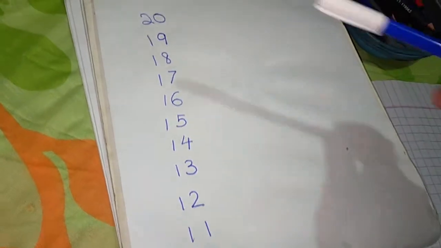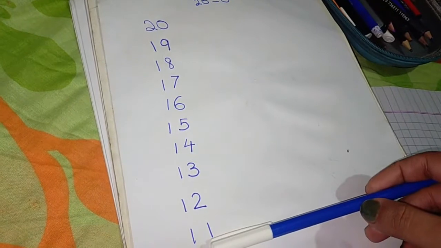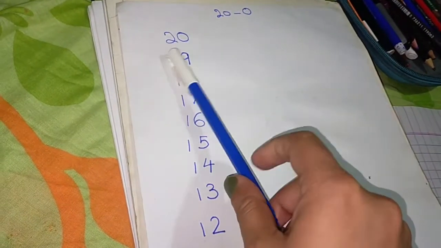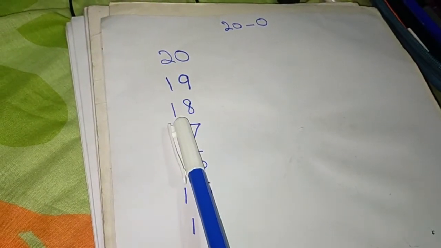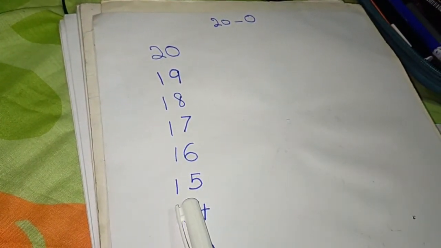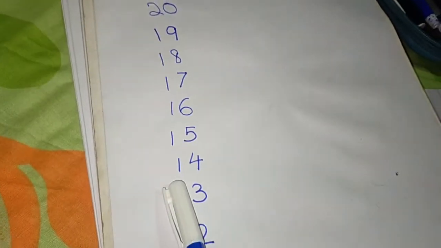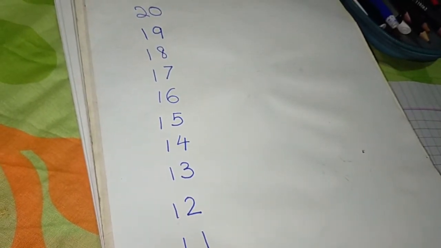Okay nursery class, in one line you can do the family of 20. You want to read one more time? 20, 19, 18, 17, 16, 15, 14, 13, 12, 11.